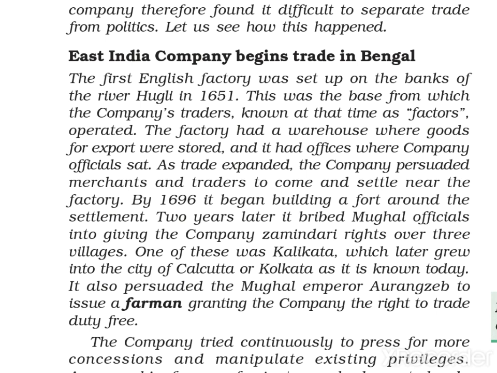In the previous page, you learned that the East India Company was established in 1600, and the difference between these two points is that here they are talking about the first English factory in India, established on the bank of the river Hooghly in 1651. So students, don't get confused, make it clear. The first incident was the East India Company's establishment, and this incident is the establishment of an English factory in India.